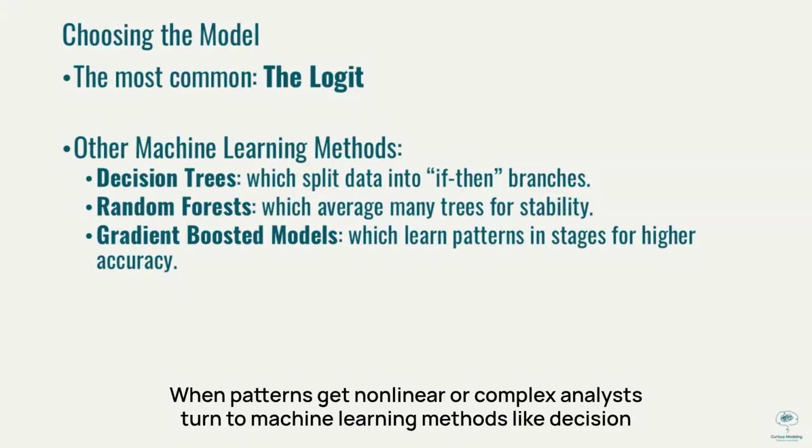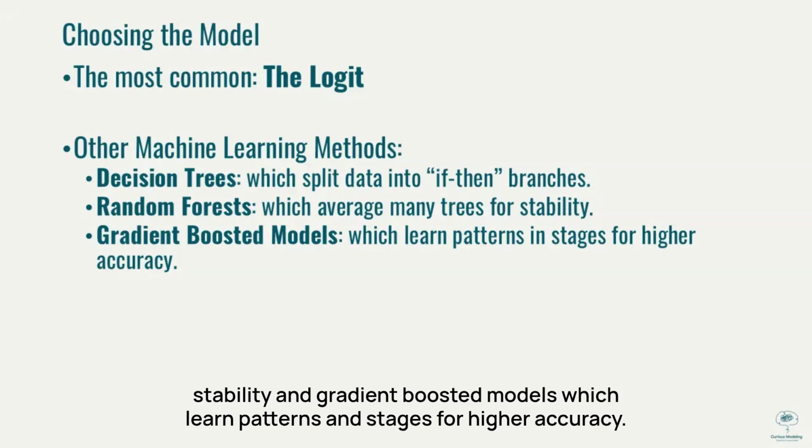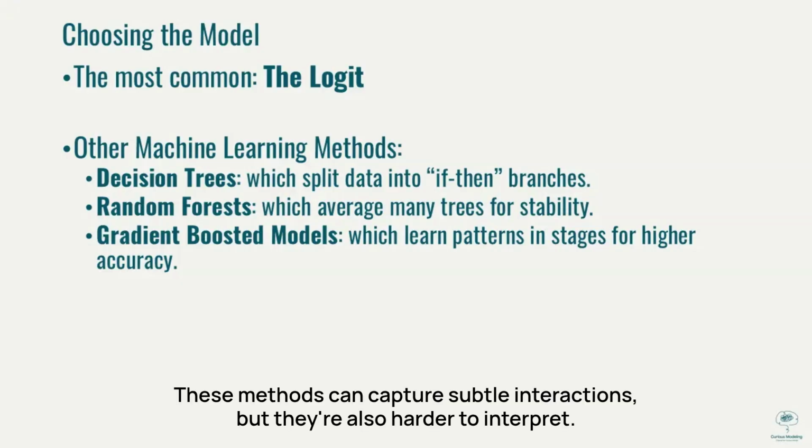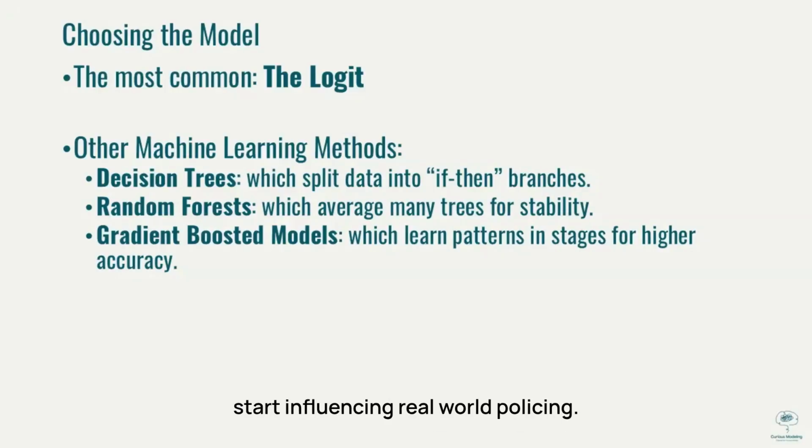But when patterns get nonlinear or complex, analysts turn to machine learning methods like decision trees, which split data into if-then branches, random forests, which average many trees for stability, and gradient-boosted models, which learn patterns in stages for higher accuracy. These methods can capture subtle interactions, but they're also harder to interpret. You might know the prediction is accurate, but not why. And when algorithms start influencing real-world policing, why isn't optional.